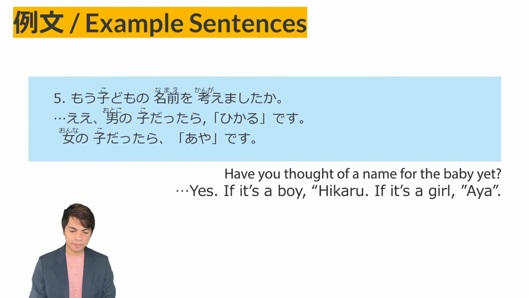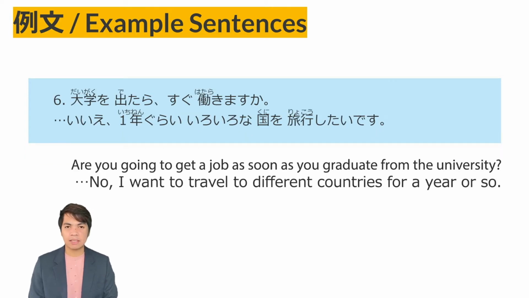It's Aya. And example sentence number 6. Daigaku o detara sugu hatarakimasu ka? Iie. 1年ぐらいいろいろな国を旅行したいです。Now the first sentence, 大学を出たらすぐ働きますか? So 大学を出たら is a little different from a conditional sentence, but like the previous examples, it's also a conditional sentence.